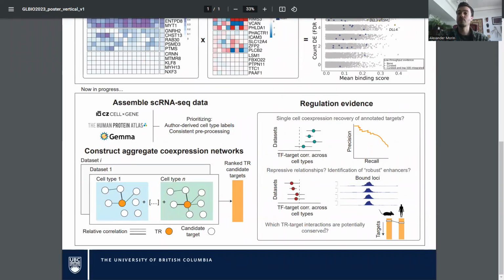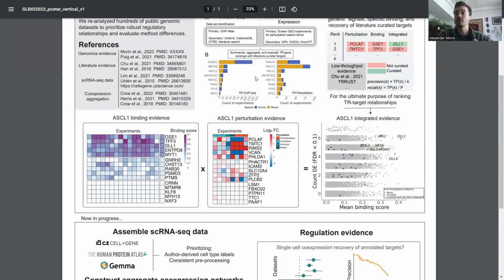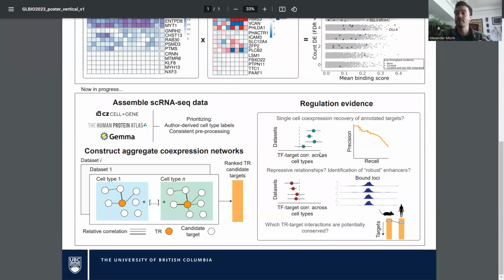And then finally, we'd also like to identify potentially conserved interactions. The selection of TRs we've looked at are highly conserved in mouse and human. They have similar tissue expression patterns, and mutations in the TR also lead to similar phenotypes. So we would like to identify candidate targets that might be conserved between the two species.